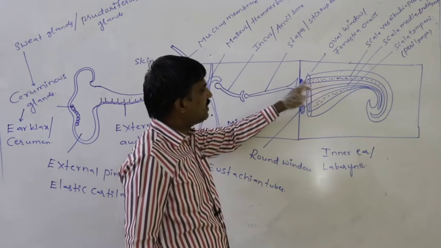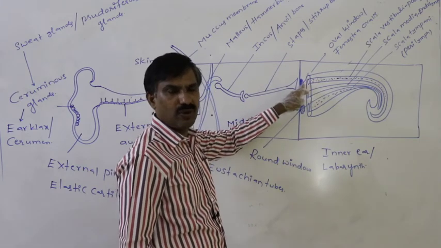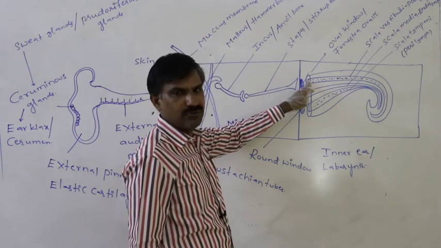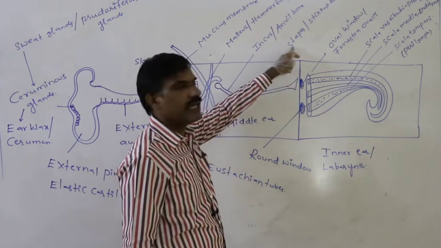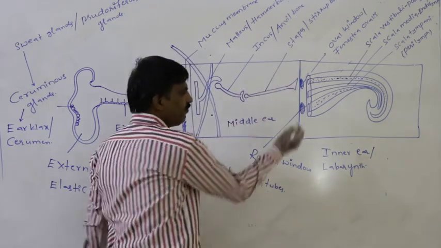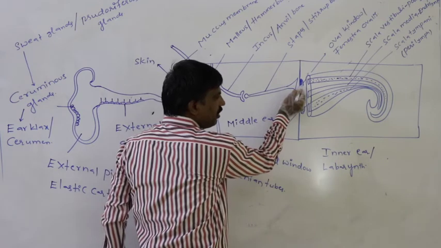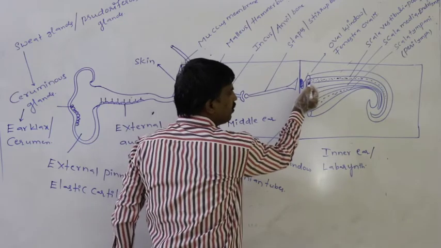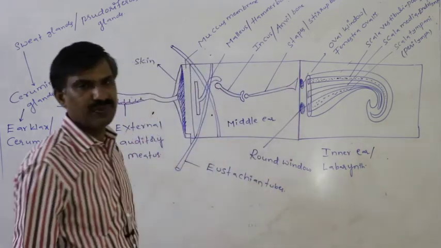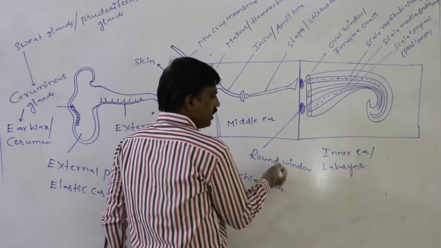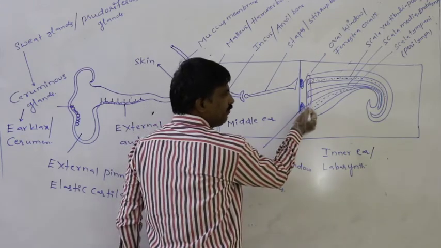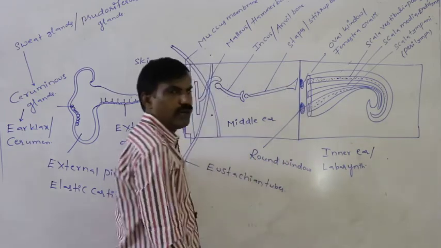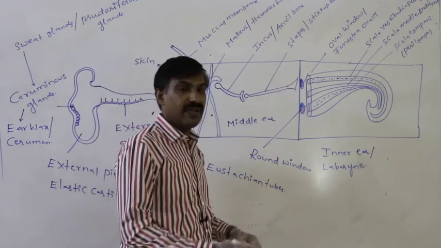Again, scala vestibuli ends with the oval window. Scala vestibuli is connected to oval window. This oval window is innerly connected to scala vestibuli, outerly connected to the stapes bone. Similarly, round window is connected to the scala tympani. Again, this is very important in the objective.